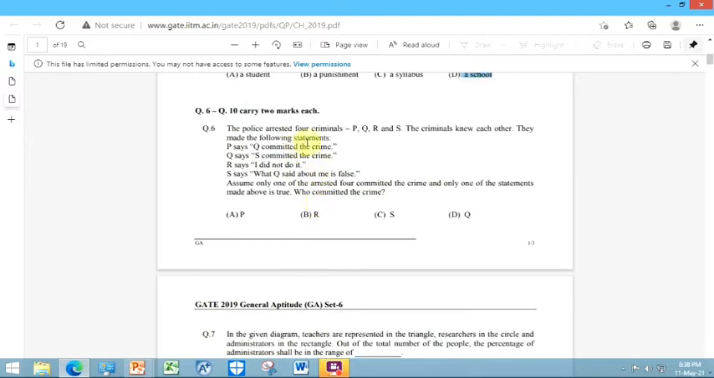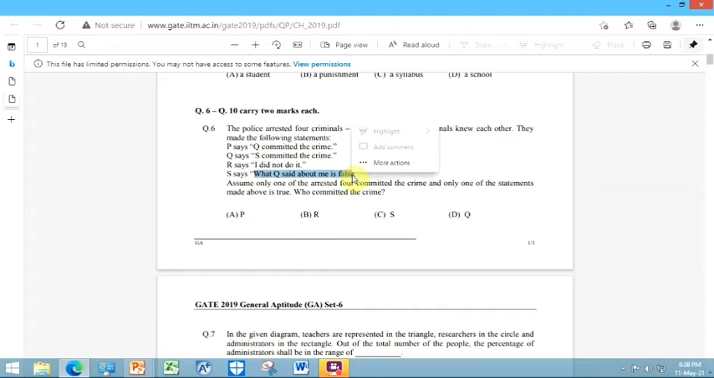Okay, now the 6th question. A police officer arrested 4 criminals P, Q, R and S. The criminals knew each other. They made the following statements. P says Q is the criminal. Q says S is the criminal. R says I did not do it. And S says what Q says about me was wrong.